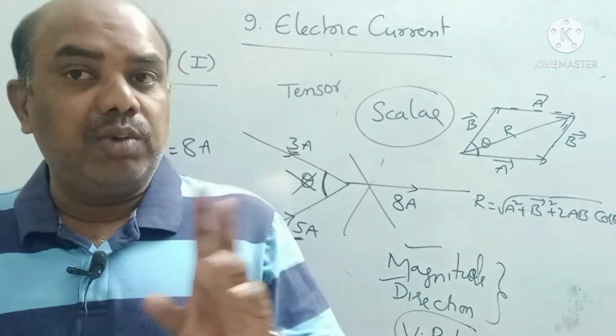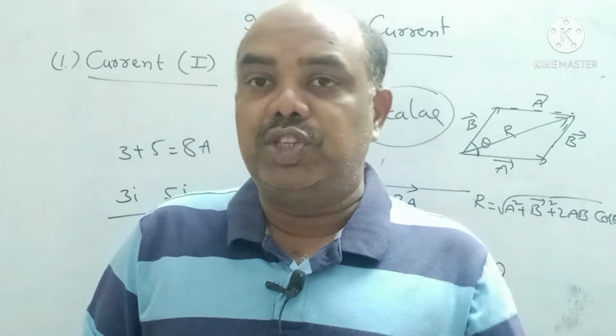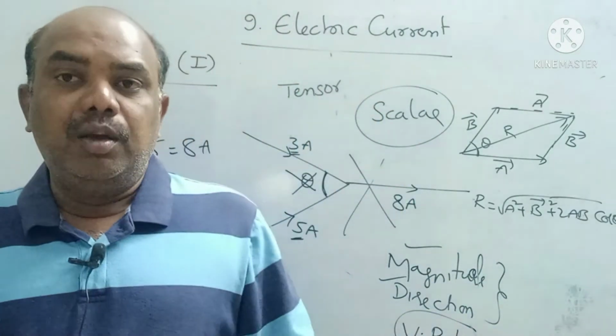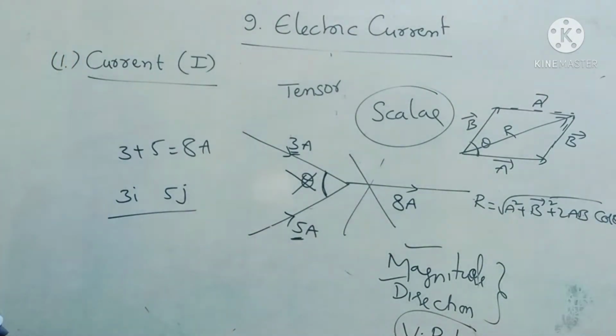Remember, these two physical quantities are repeated all the time, and one more physical quantity also comes in rotational motion, that comes in 11th class, that we will see later. These two remember: pressure and current. Current is a scalar quantity.